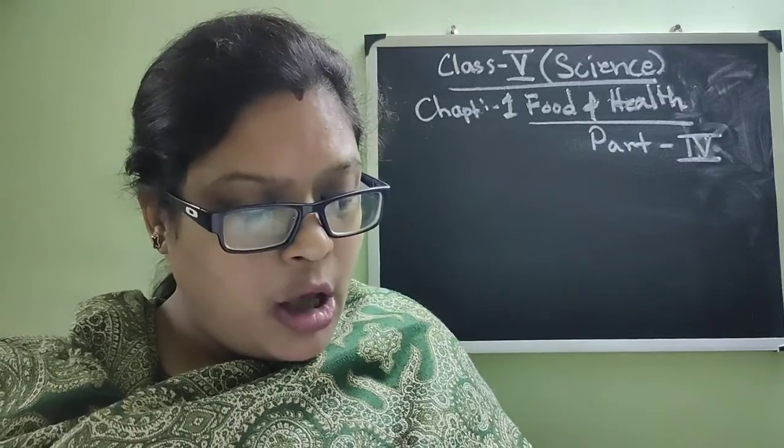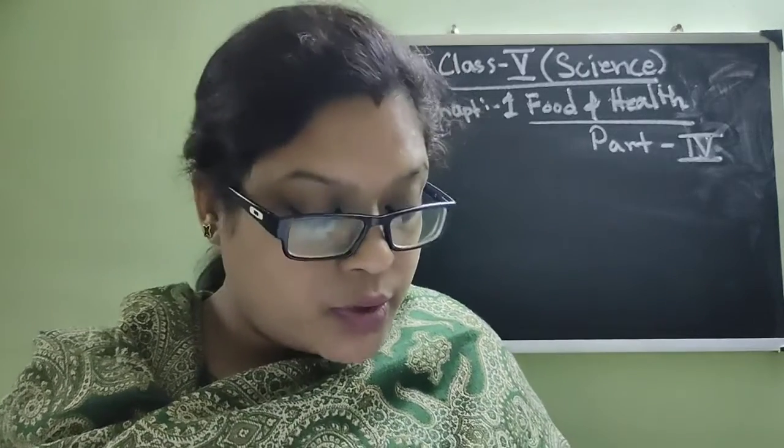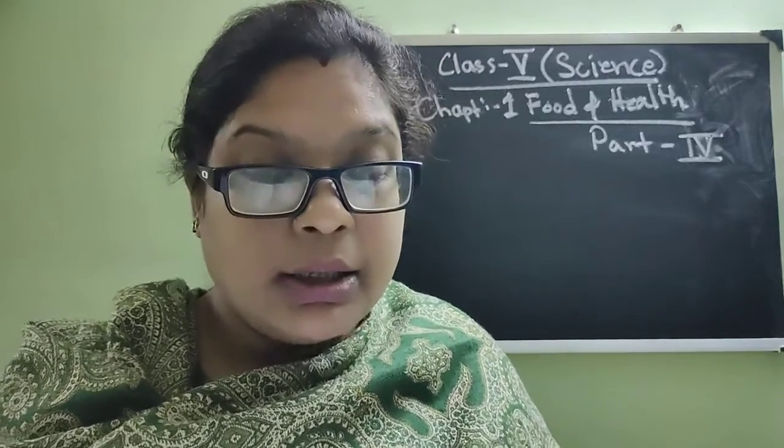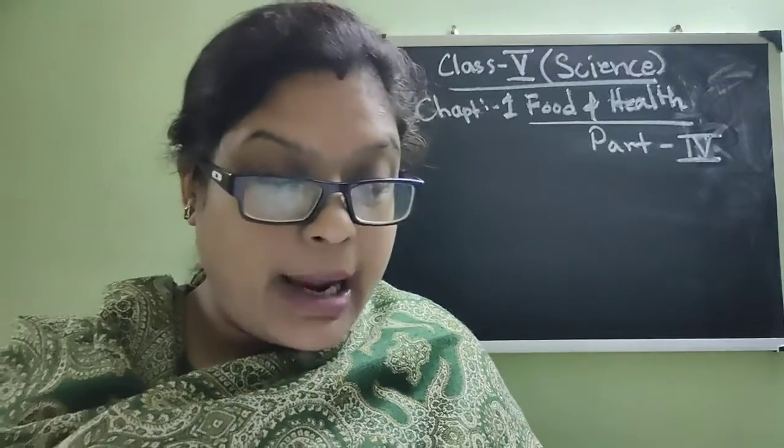What are examples of infection through food and water? Infections which can be caused through food and water: diarrhea, typhoid, jaundice and cholera. These are very difficult spellings. You have to learn them by heart.